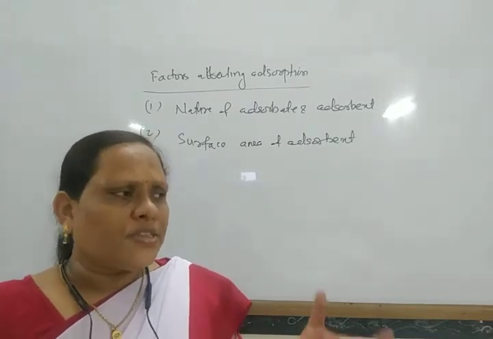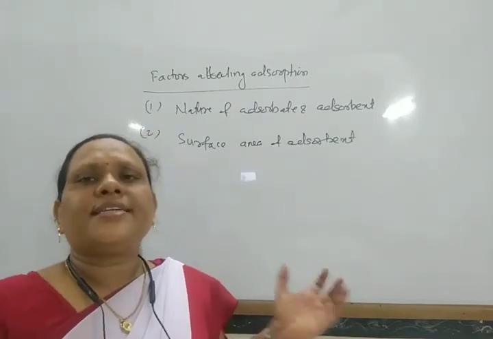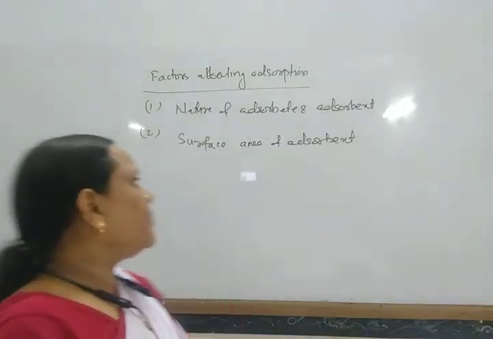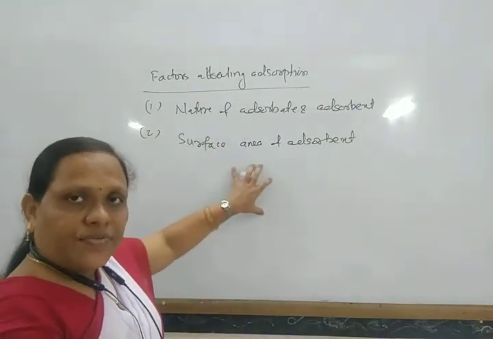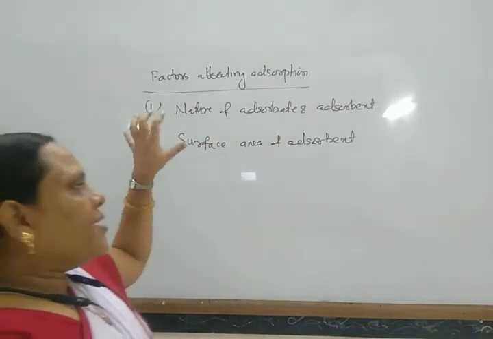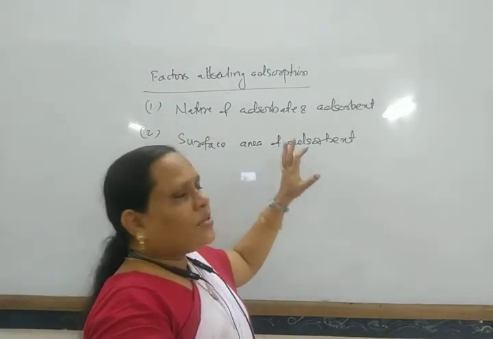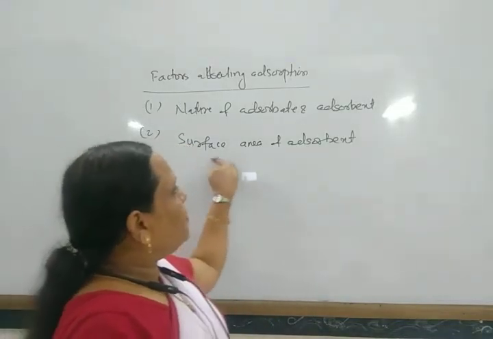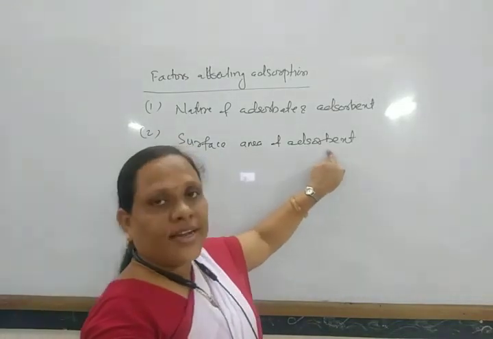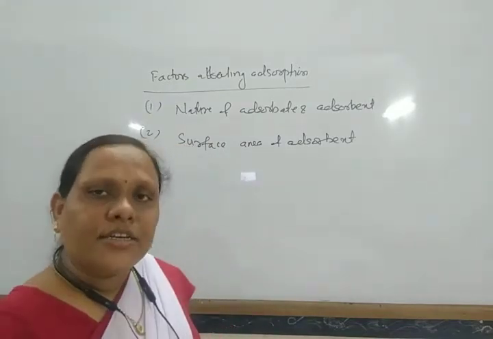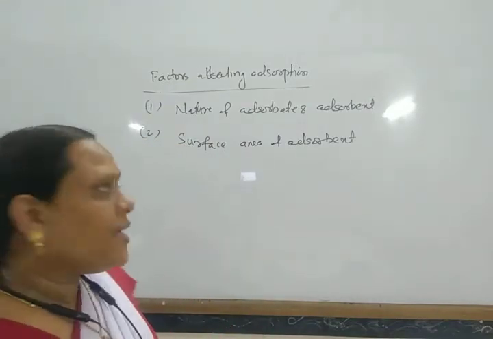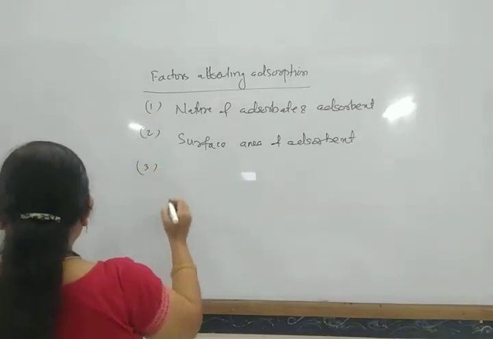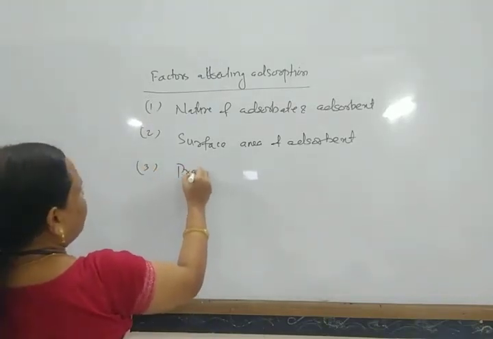If the adsorbent surface is rough, then it can adsorb more. So by roughening the surface or making finely divided powder, the surface area increases and the rate of adsorption also increases. Another factor is pressure.